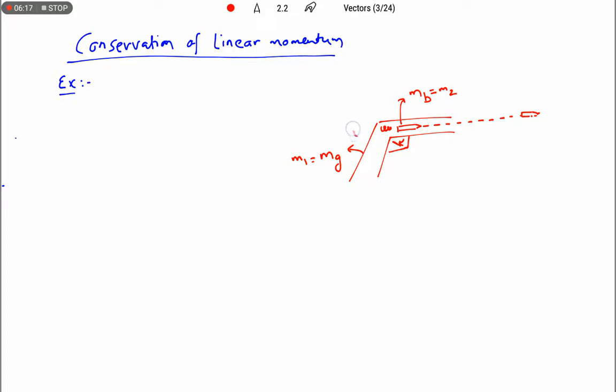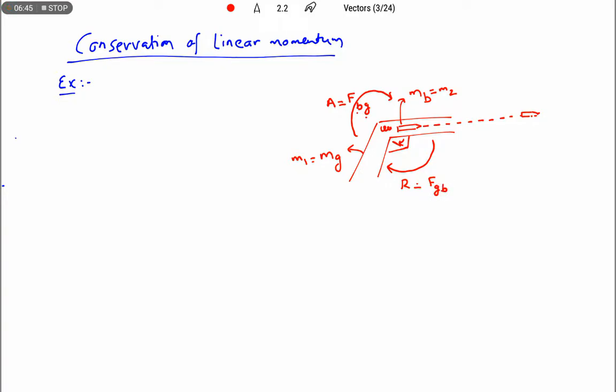What is the action? The action is the force exerted by the gun on the bullet. Force acting on the bullet due to the gun is the action, and the reaction takes place. What is the reaction? Force acting on the gun due to the bullet.